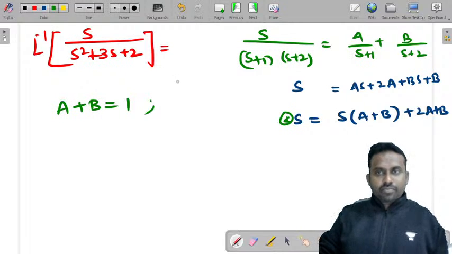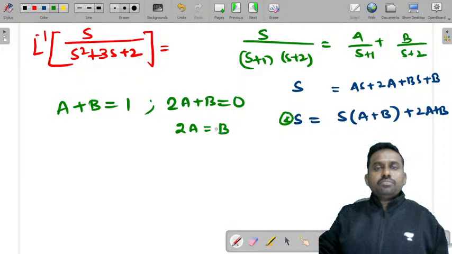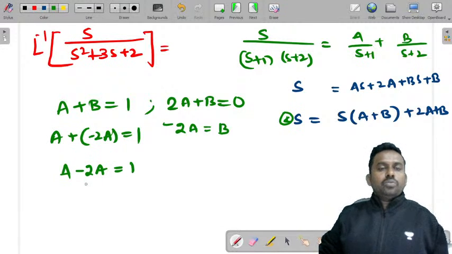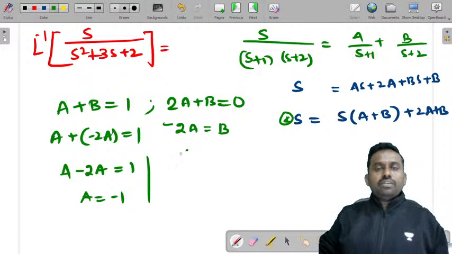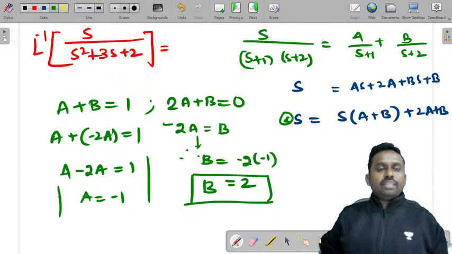Very good. Next, 2A plus B is equal to 0. Very good Meghana. So 2A is equal to minus B, or B is equal to minus 2A. You can write it that way. So A plus minus 2A is equal to 1. A minus 2A is equal to 1. A is equal to minus 1. If A is equal to minus 1, from this you will get B is equal to minus 2 into minus 1, that is 2. So B is plus 2, A is minus 1. That's correct.